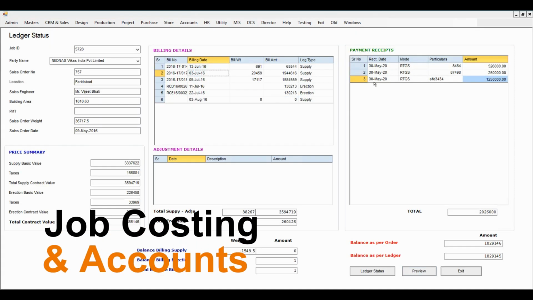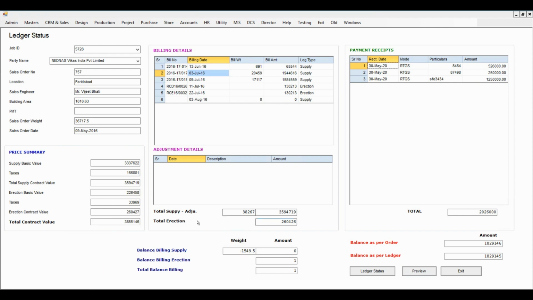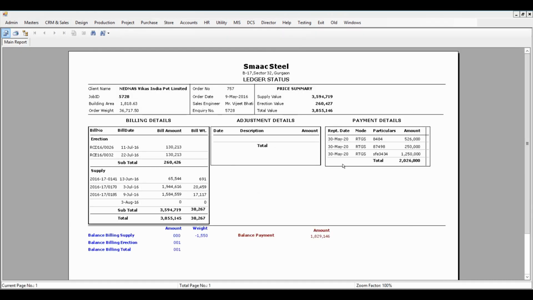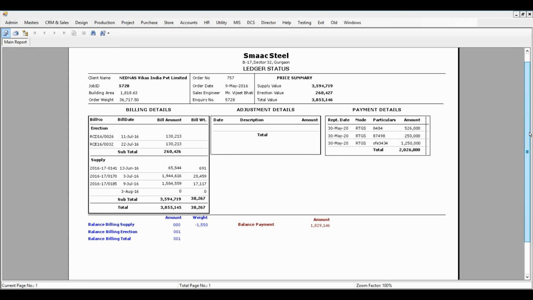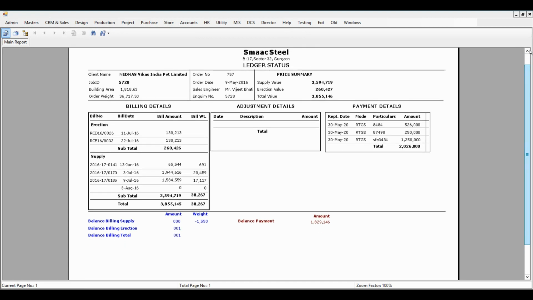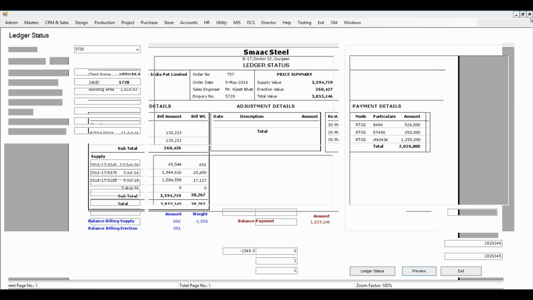With SmacSteel ERP, you can easily control your costing and also the client statements. You can see the payments received, the bills raised, and simply click on preview and you can send the statement to the client also. It helps you reduce your daily tasks and makes you more efficient.